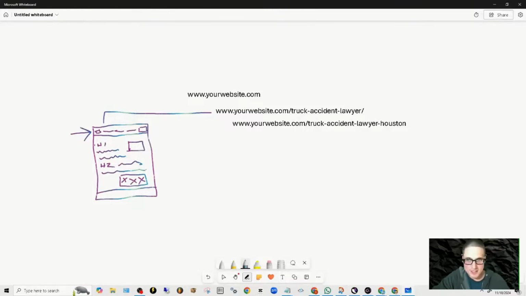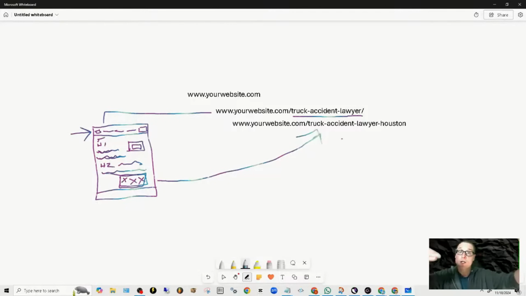Then inside of your page, you have your title tag, your H1, a form, right? Some body content, and H2 and H3, however you want to do it. It could be images. It could just be text with key terms in it. Truck Accident Lawyer Houston, Truck Accident Lawyer Austin, Truck Accident Lawyer San Jose. We're looking to be on the top level page and internally link to our location pages. Power trickles down. Not only that, we're going to interlink back.